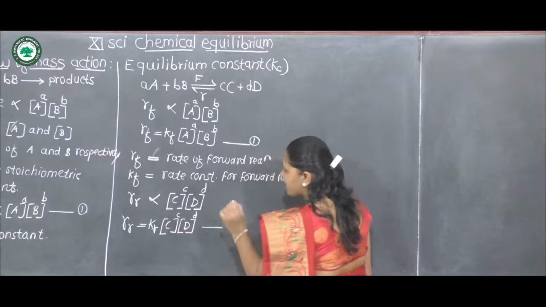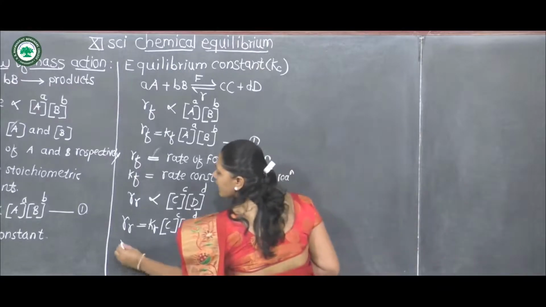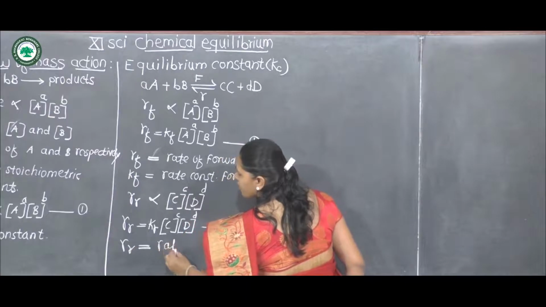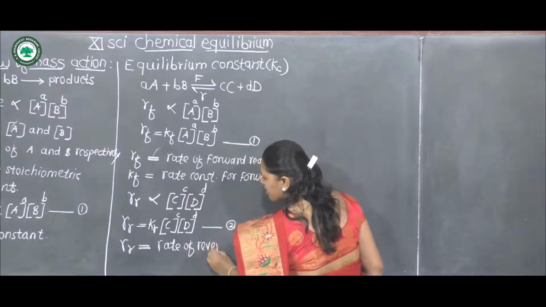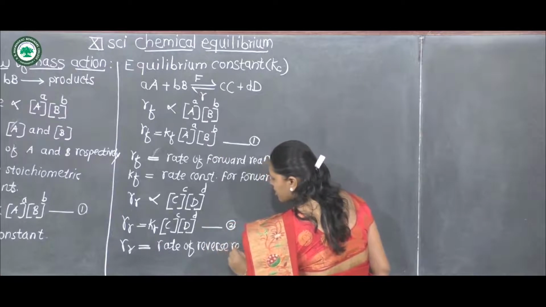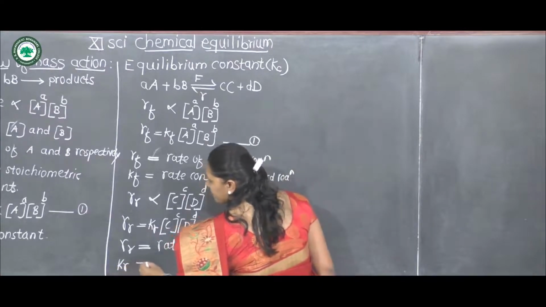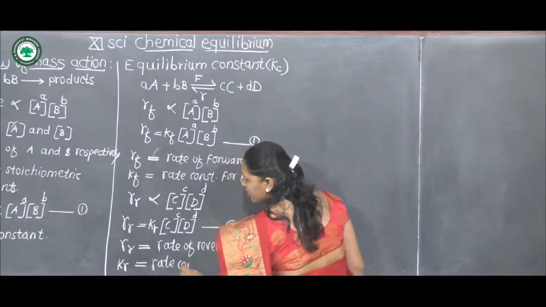Say this as equation number 2, where Rr is rate of reverse reaction and Kr is rate constant for reverse reaction.